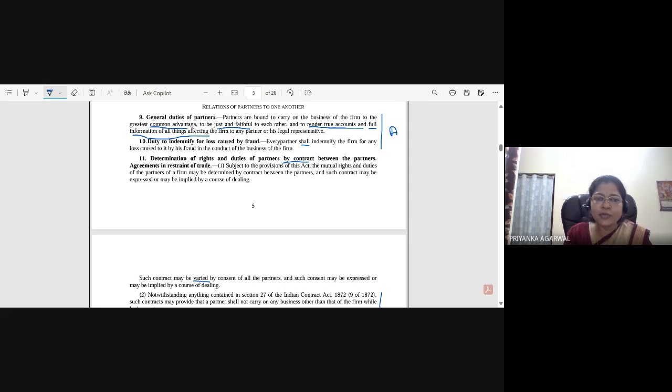Determination of rights and duties of partners by contract between the partners. So this is not an absolute duty. Okay, this is happening by contract. So these rights and duties might be there and might not be. Okay, subject to the provision of this Act, the mutual rights and duties of the partners of a firm may be determined by contract between the partners, and such contract may be expressed or may be implied by a course of dealing.